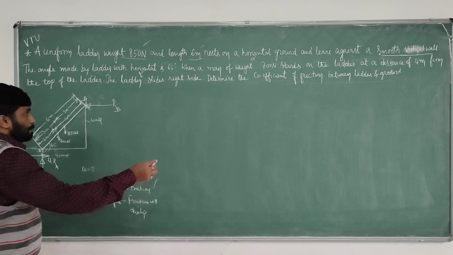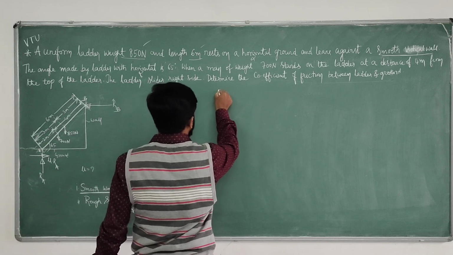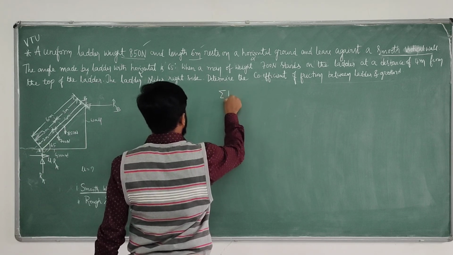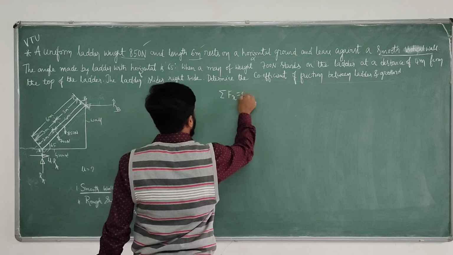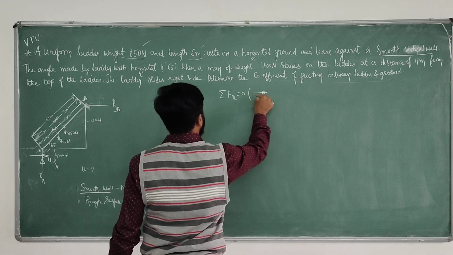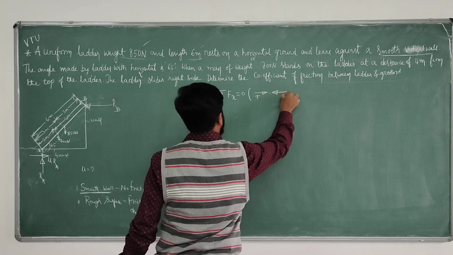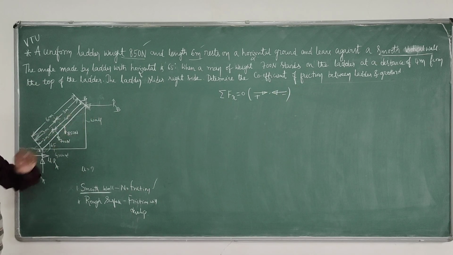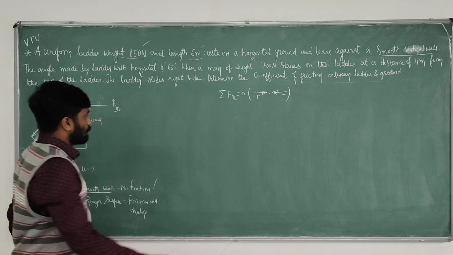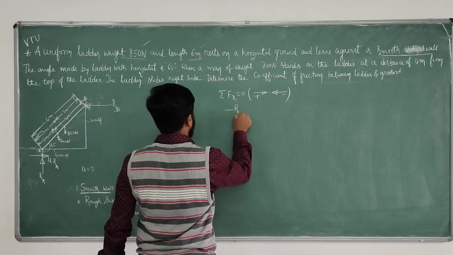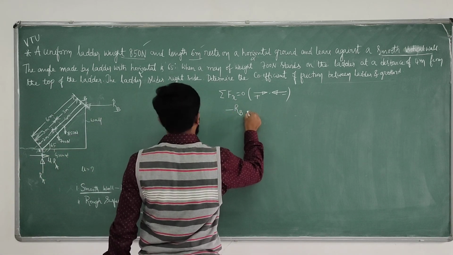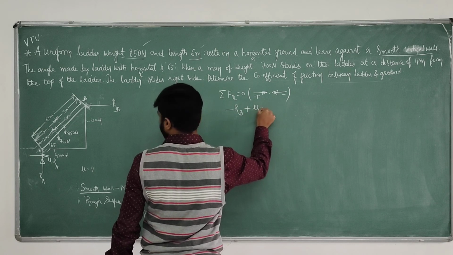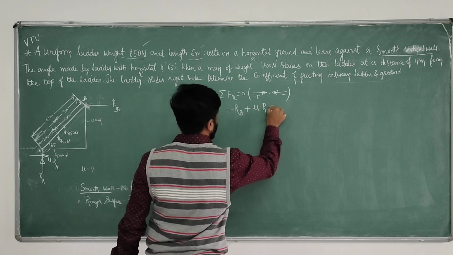Next, apply the equations of statics. Sigma Fx equals 0. All right side forces are positive, left side forces are negative. How many horizontal forces? 1, 2. Therefore minus RB plus mu into RA equals 0.